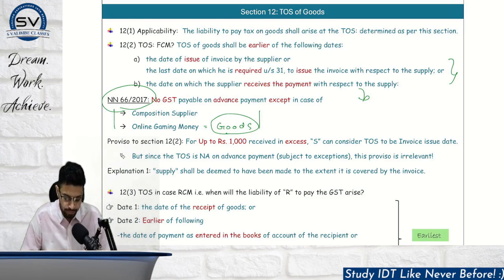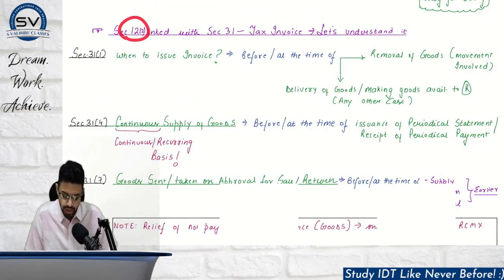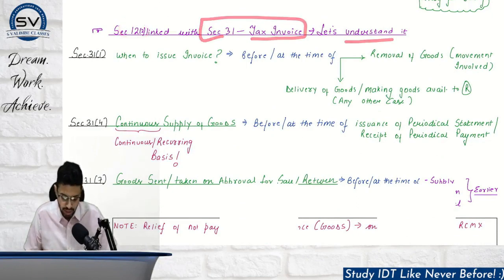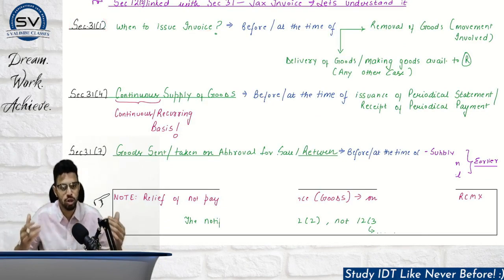Let's talk about that. Section number 12(2), that is your basic applicability. It is linked with section number 31, tax invoice. So let's try to understand that. Section number 31 says basically when do you have to issue the tax invoice.